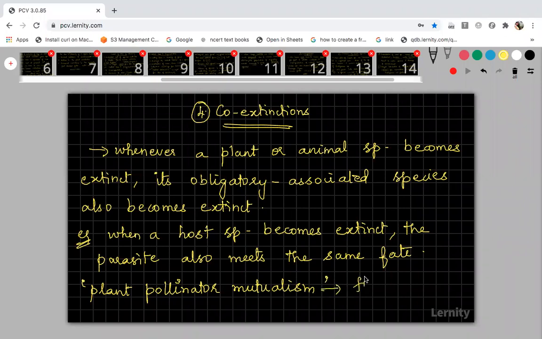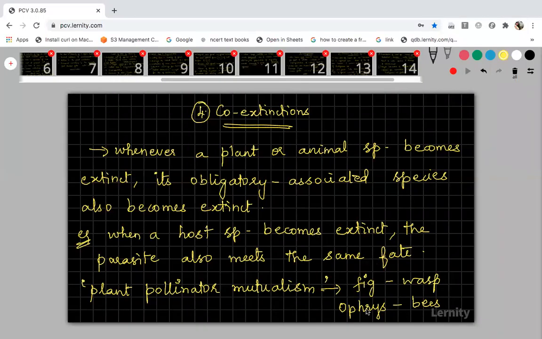One is fig and female wasp. This is one example for co-evolution. The other one is Ophrys with bees. These are examples for co-evolution, which can come under the example for co-extinction. If the fig plant becomes extinct, then the wasp, which is dependent on fig, that particular species will also become extinct. Similarly, Ophrys and the species of bees.